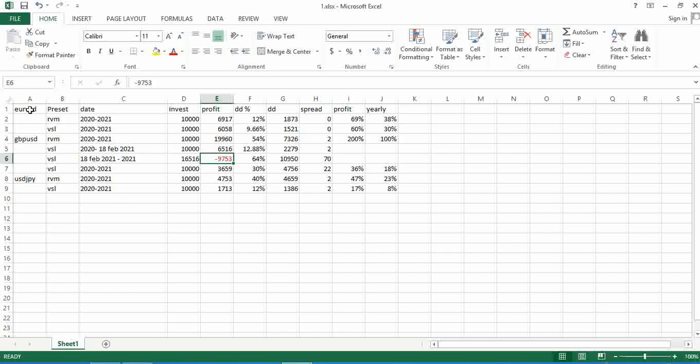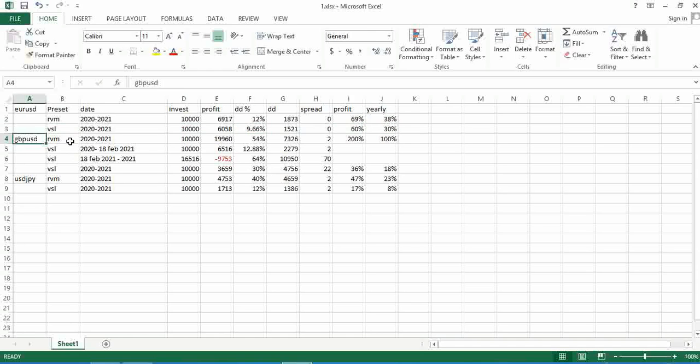See, EUR/USD RVM, and my investment was 10,000, drawdown was 12%, and spread was 0 because I was using an IC Markets ECN broker, and profit was 69%, which means yearly my profit was 38%. Now if I see VSL, the profit is 60%, yearly profit is 30%, and drawdown is 9%.